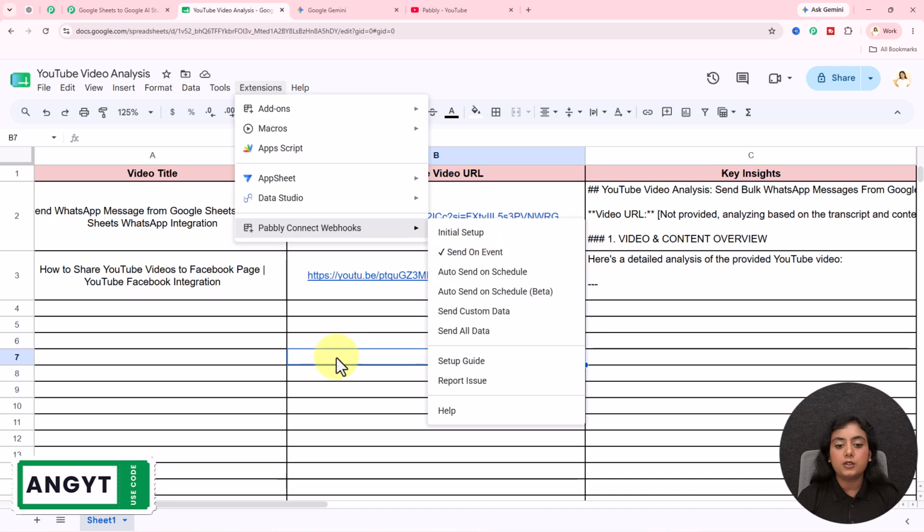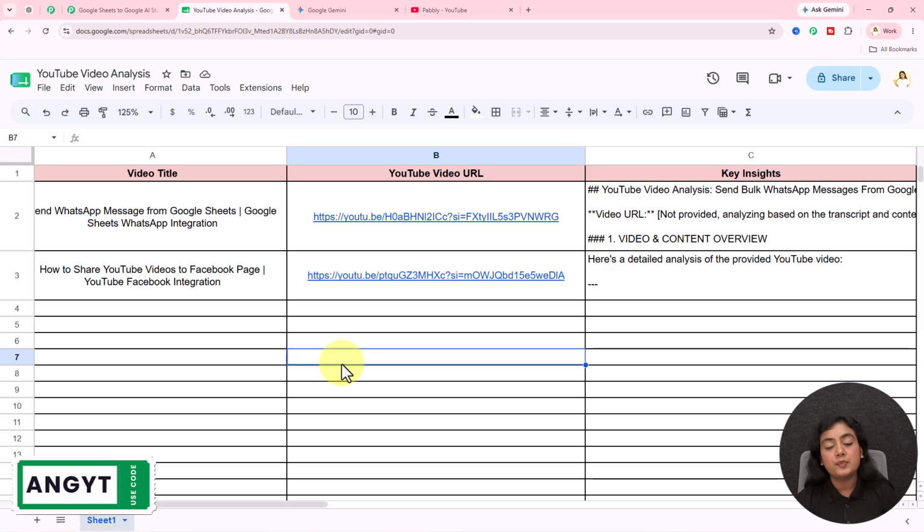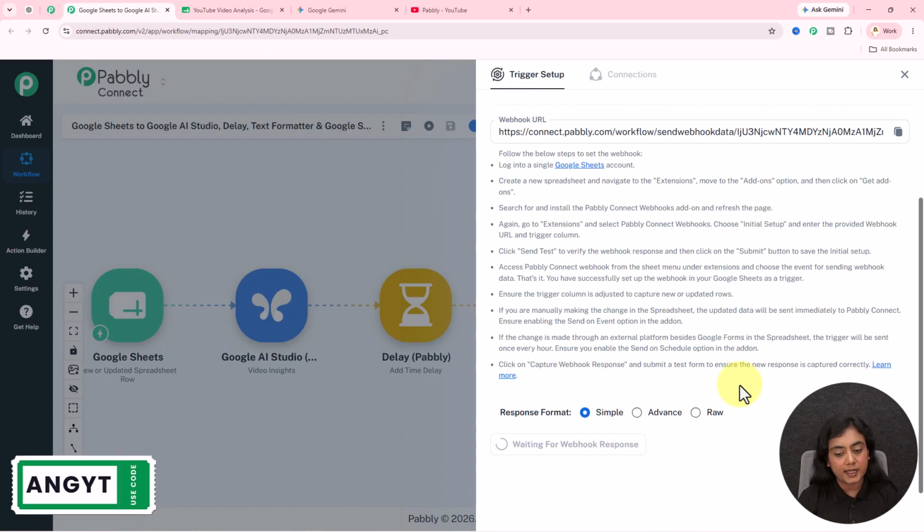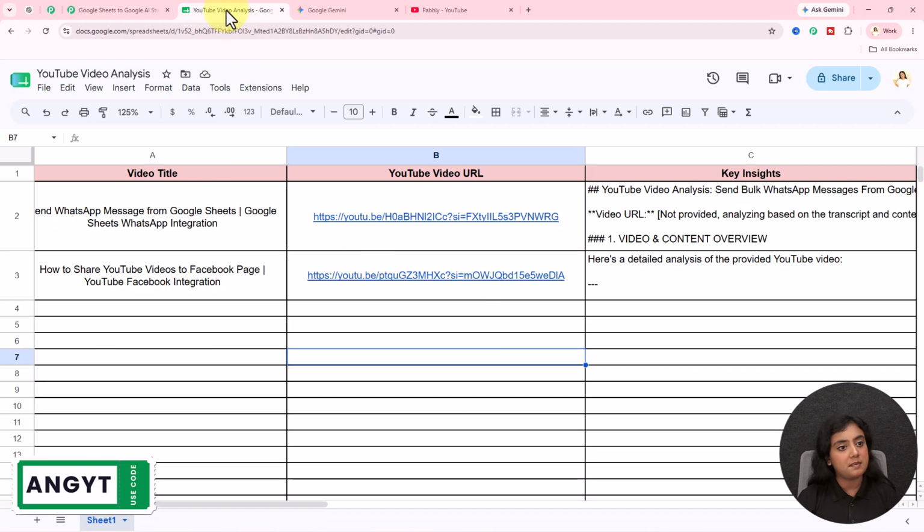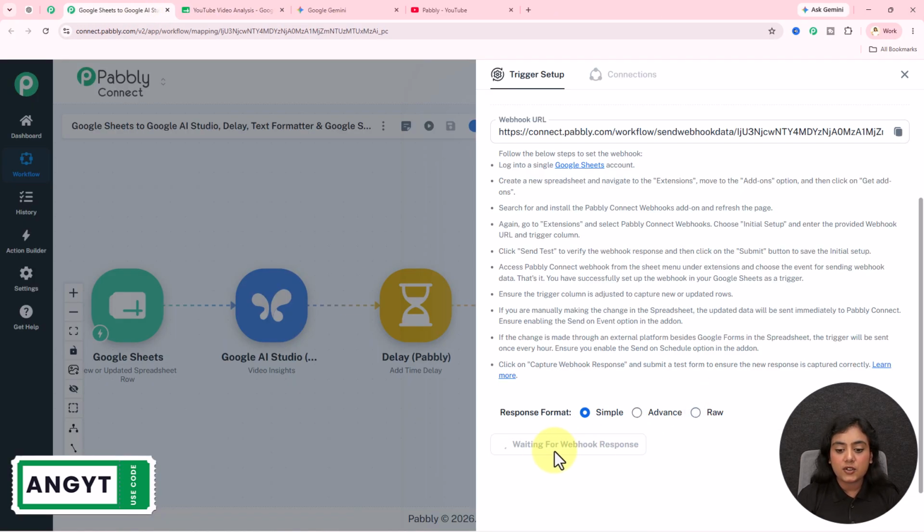As soon as you do that, you will see a tick mark in front of you. That means now whenever you enter the new data of the video that you want to have research and analysis of in the spreadsheet, it is instantly going to share that new data to Pabbly Connect's trigger. Okay. Now, the connection is completed from our end between Google Sheets and Pabbly Connect. In Pabbly Connect's trigger, it says waiting for webhook response.